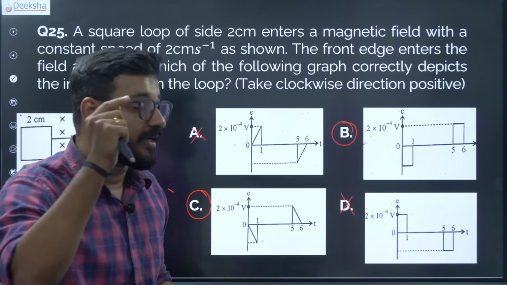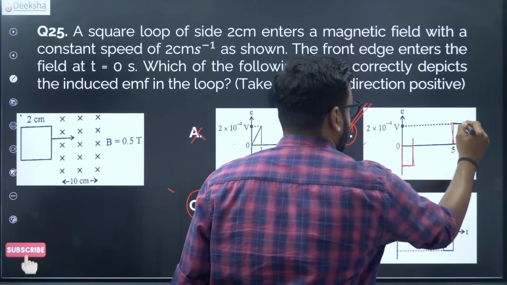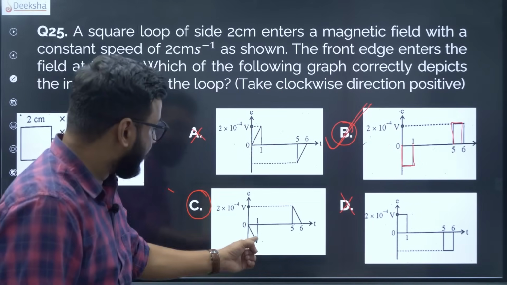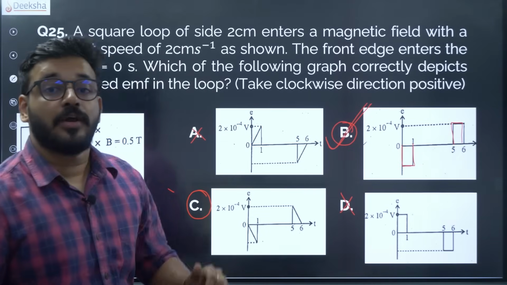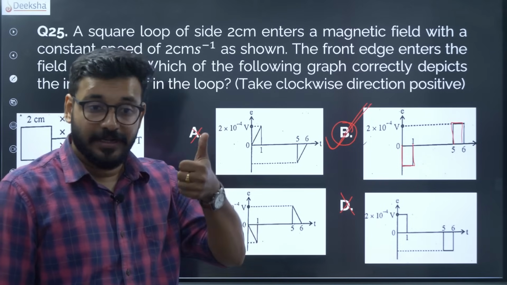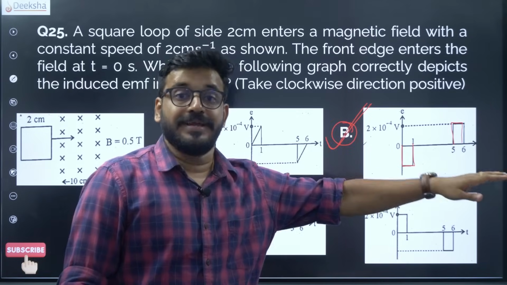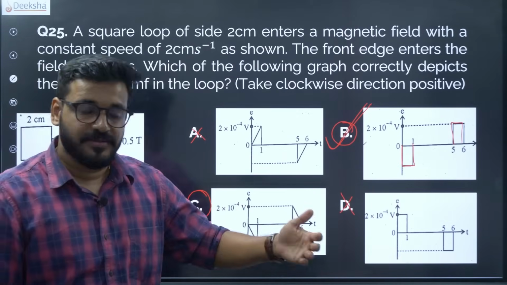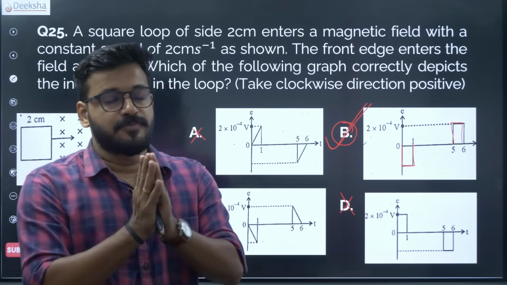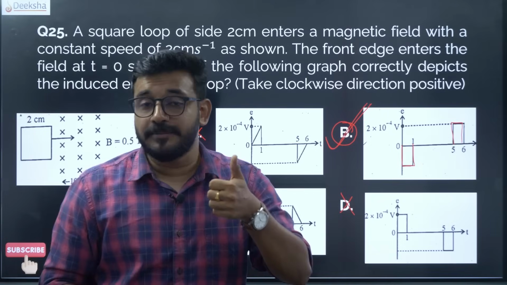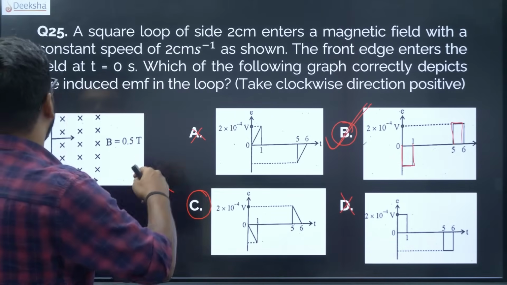This is the conceptual clarity that you need to have. Therefore, when the EMF is fixed, it will be step boxes like this. It won't be an increase or decrease like this. As long as it is moving at a constant speed, flux is increasing at a constant rate, so you will have a fixed EMF. When it is accelerating, of course this is possible, but it is moving at a uniform speed. So the correct answer is B, and you need to have this conceptual clarity. All these tips which I have told in between are very, very important, please keep them in mind. Alright, let's look at the next question.